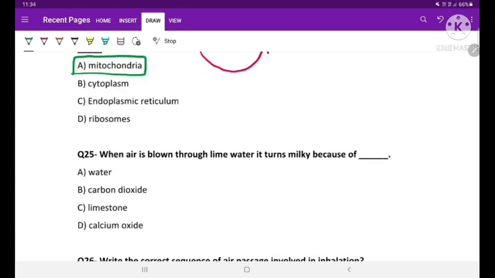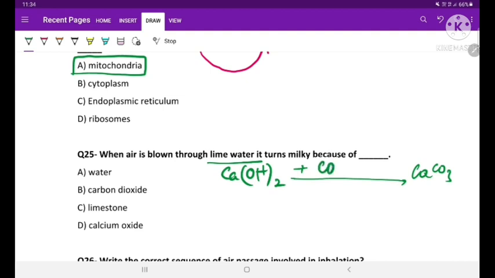Question number 25. When air is blown through lime water, it turns milky because of... See here, lime water, its chemical formula is Ca(OH)2, and it turns milky, so it forms CaCO3. It can do so when carbon dioxide is blown through it. So here the answer will be carbon dioxide, that is option B.